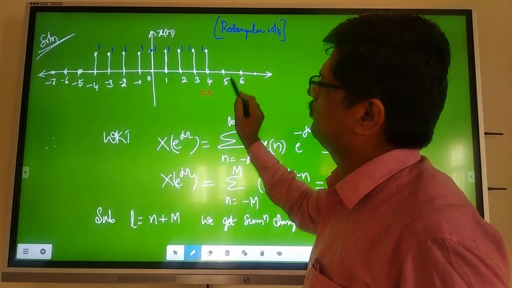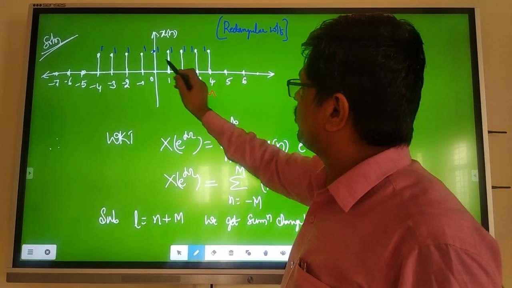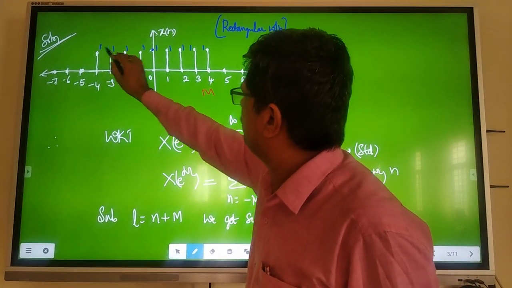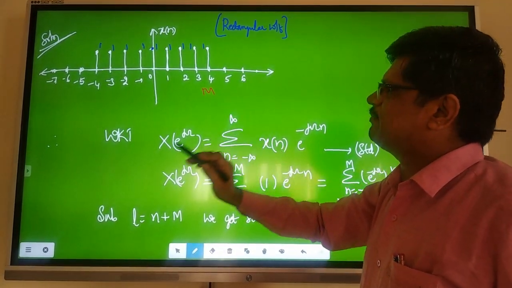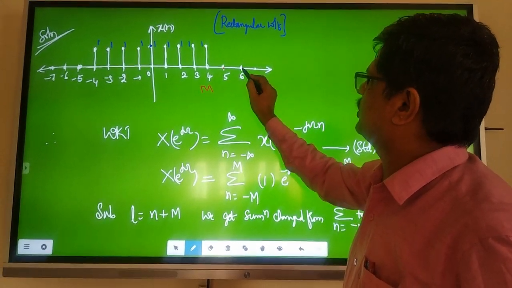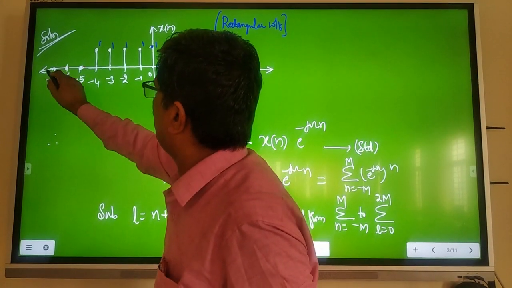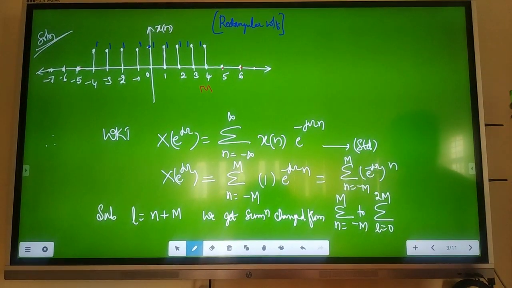For example, let's say m is 4 maybe, and here also minus 4. Then x of n value is 1 in between, on this side and that side. Otherwise its value is 0. That's why it is called a rectangular waveform.